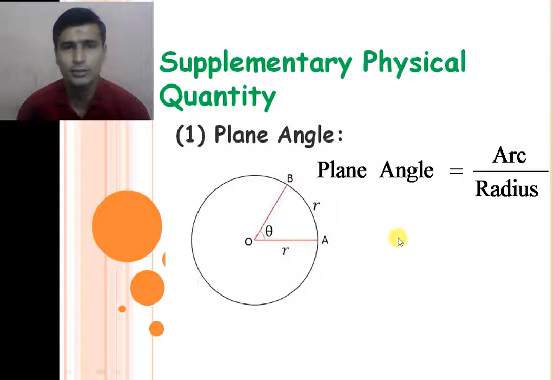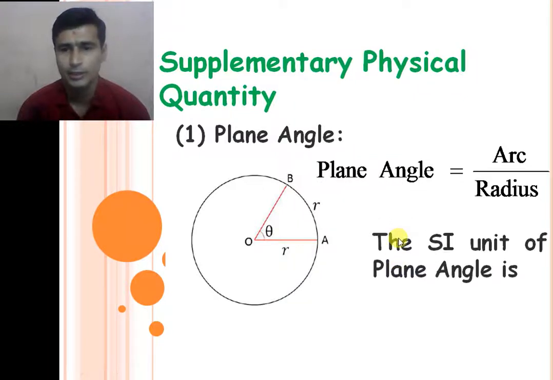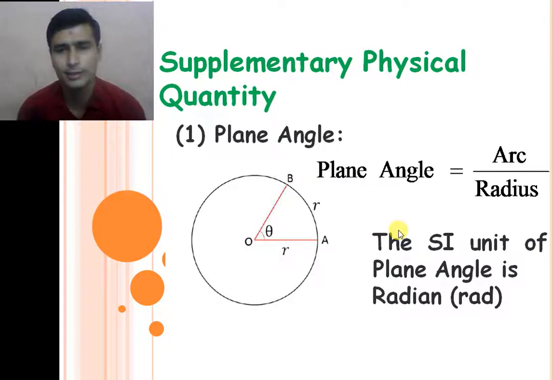So what is the unit of this plane angle? The SI unit of the plane angle is the radian and its symbol is RAD. This RAD is the symbol of the radian. So the first supplementary unit is the radian, right? Radian is the supplementary unit of the physical quantity plane angle.